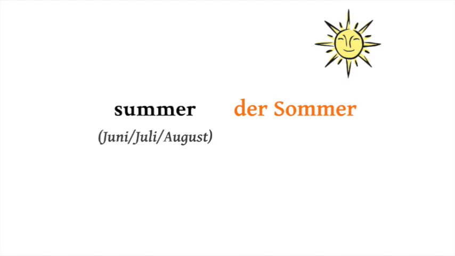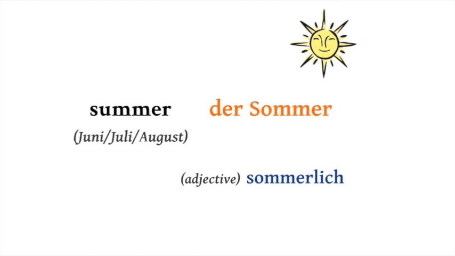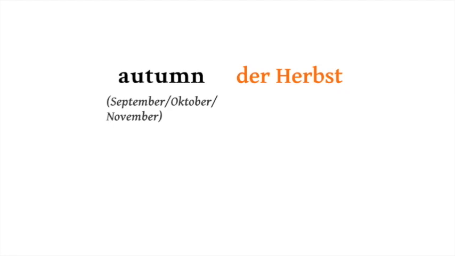The next season is summer, which is between June and August, Juni, Juli, August. Here we have the word der Sommer. The adjective here is sommerlich. Let's continue with autumn, which is between September and November. September, October, November. Der Herbst. Here we have the adjective herbstlich.